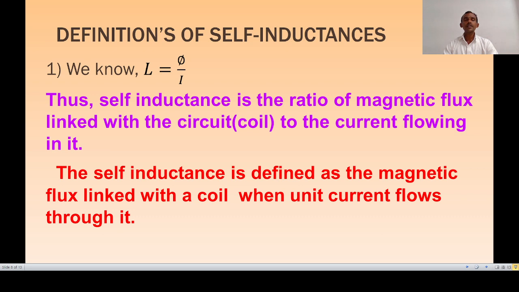Or if the current flowing in the circuit becomes 1 ampere, then self-inductance is defined as the magnetic flux linked with the coil when unit current flows through it. That is, self-inductance is equal to the magnetic flux when the current flowing in it is equal to 1.